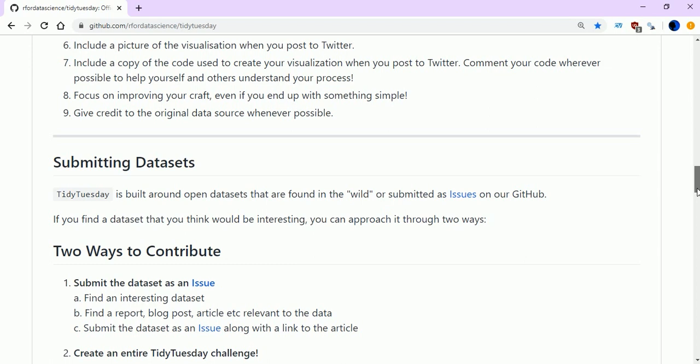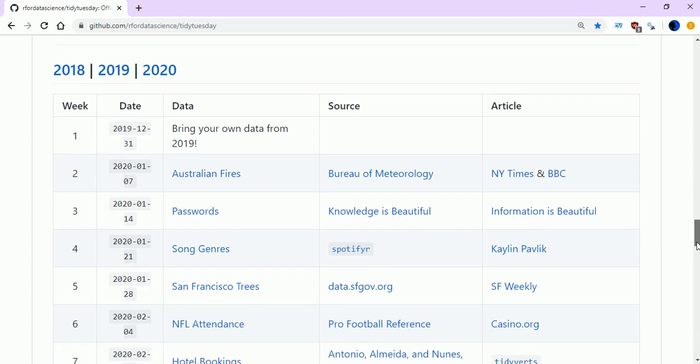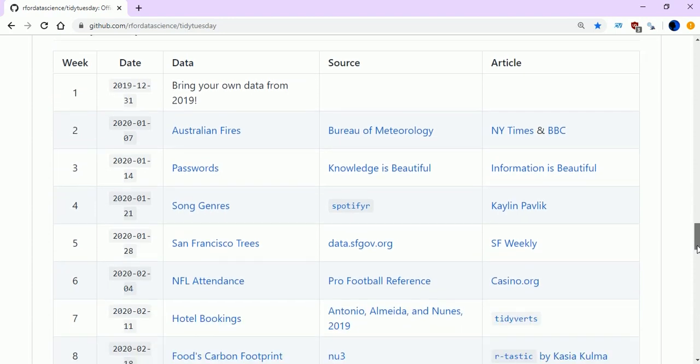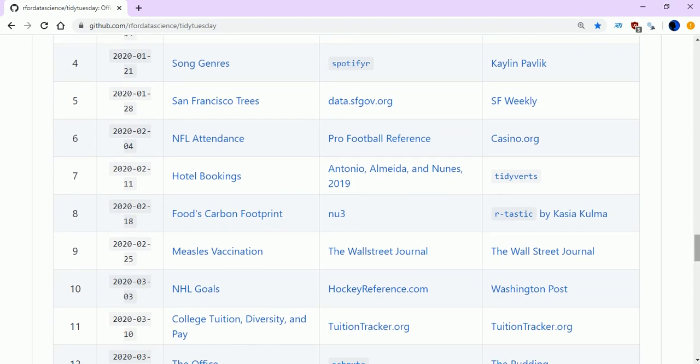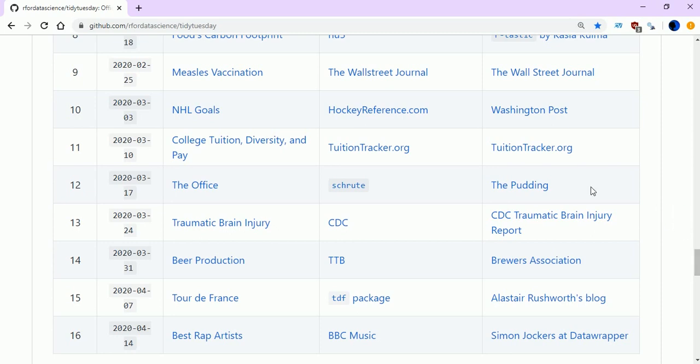Here you can see there are different data sets which are posted on a weekly basis. There are some pretty interesting data sets in here. We have the Australian Fires data set, and even the song genres with respect to Spotify. It's going to be pretty exciting to work on these data sets. Today we'll be picking up the Office data set.